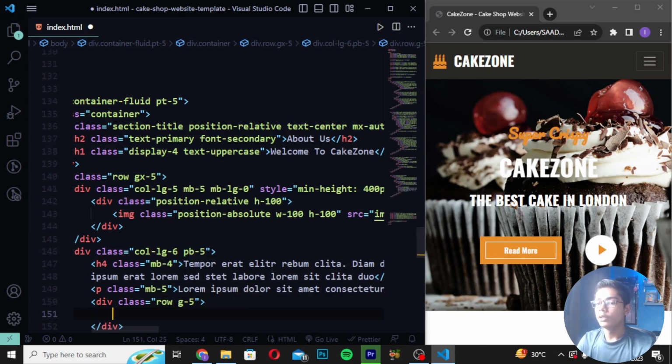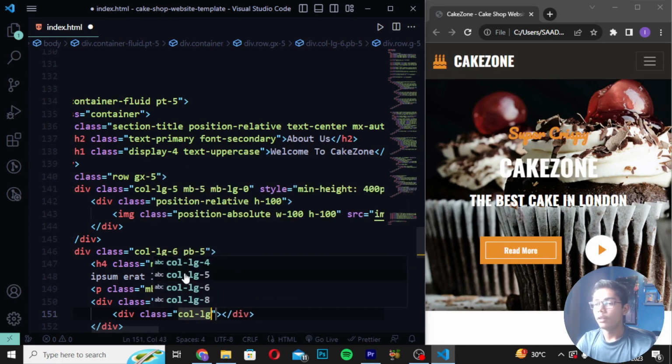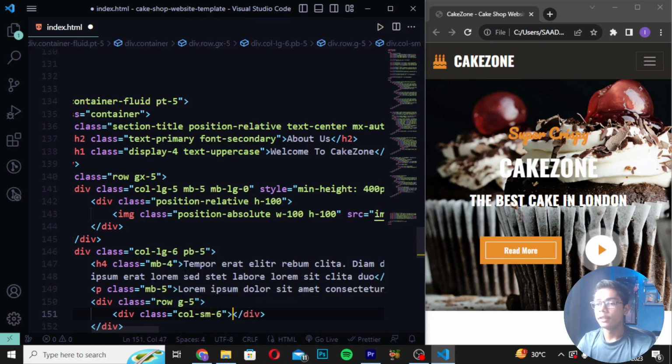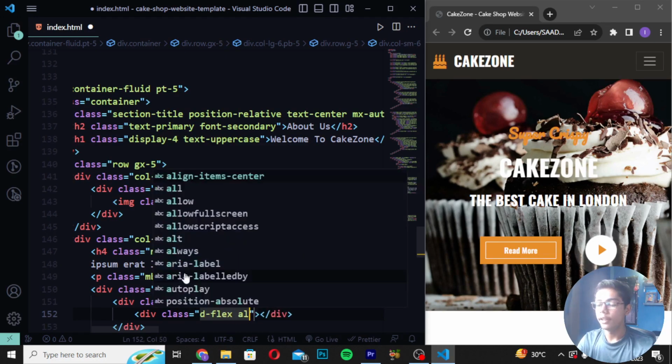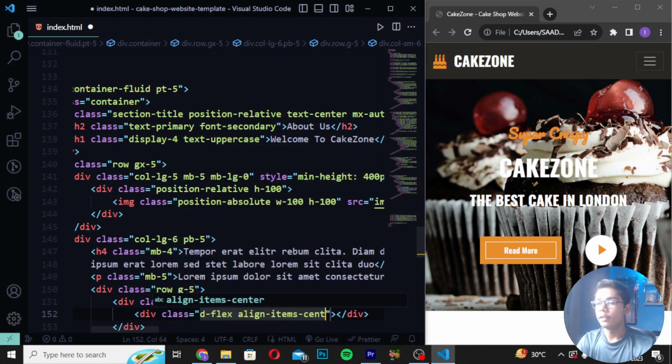So here I will be now writing row g5 like this, and then I will be now writing here a tag which should be div class. So here I will be now writing div class and write col-lg, or you can say col-sm6 like this. Now when you've written this thing, just here I will be writing div class and I will be writing here d-flex. Right here align items should be center.